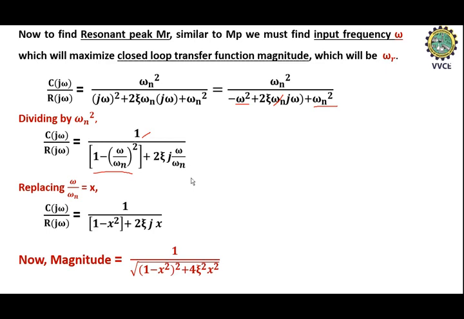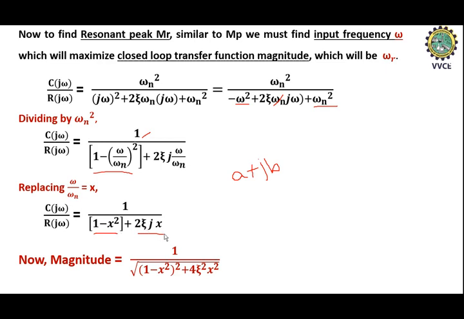In order to find out the magnitude, we need to know how to find the magnitude. For complex numbers, if the expression a plus jb is given, how will you find the magnitude of this complex number? We find the magnitude as square root of a square plus b square. In the same way, this is the real part and this is the imaginary part. So you can consider 1 minus x square as a and 2 zeta x as b.